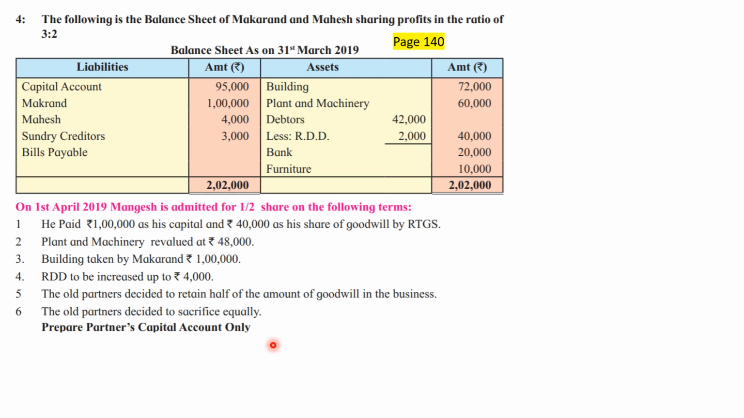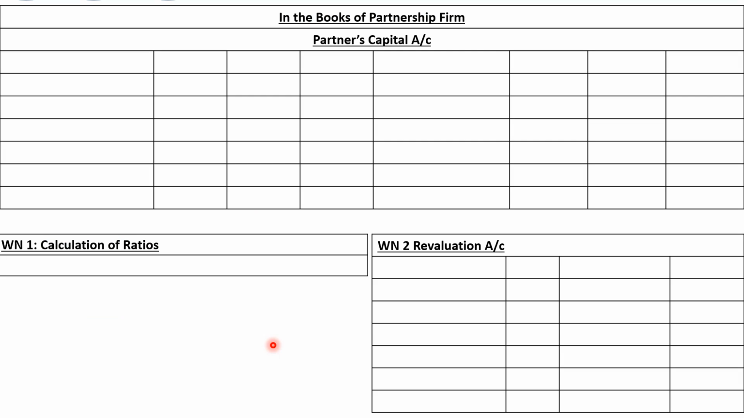That means although the problem has not asked us to prepare a revaluation account, we are forced to prepare a working note by way of revaluation account. So the revaluation account is not asked by the problem, but unless we prepare it, we cannot find out profit or loss on revaluation. So we are compelled to prepare the revaluation account as working note number 1. So there are only two things I am going to draw. Number 1, in the books of the partnership firm, partners capital account, and then working note number 1, calculation of ratios. Working note number 2 will be the revaluation account.